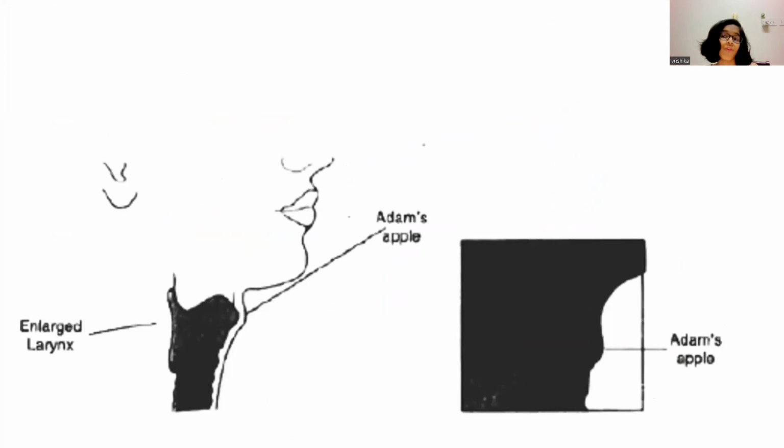There's a change of voice. During puberty, the voice box or the larynx in boys begins to grow. Boys develop a deep and hoarse voice while girls develop a high-pitched voice. The protruding part of the boy's neck is known as the Adam's apple. In girls, the voice box can hardly be seen.